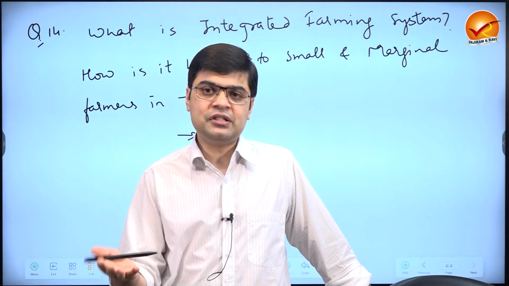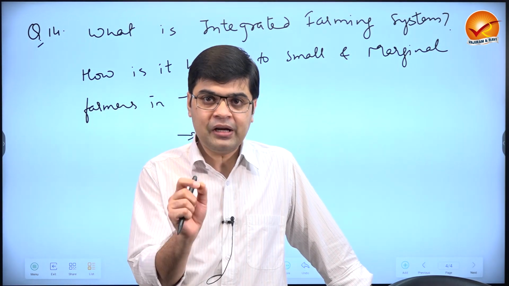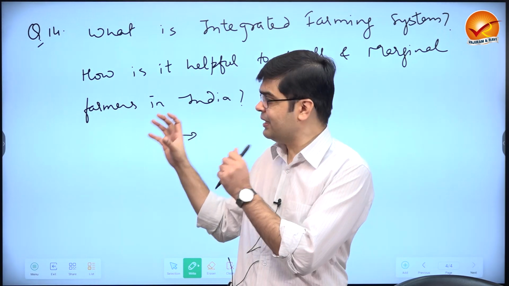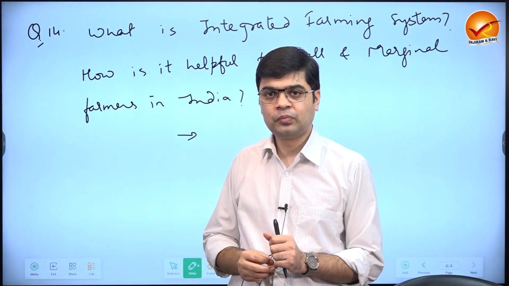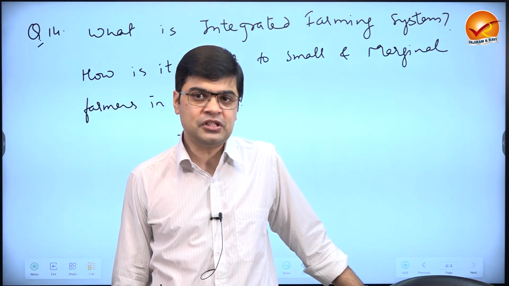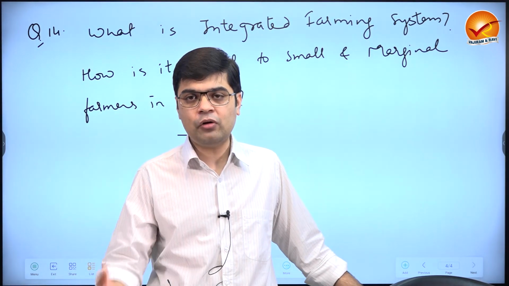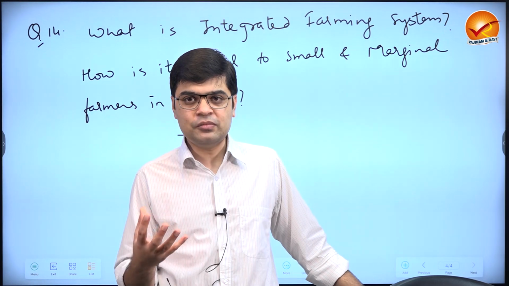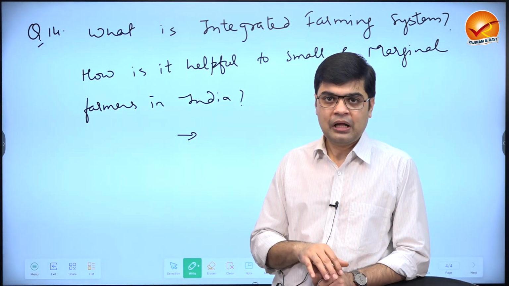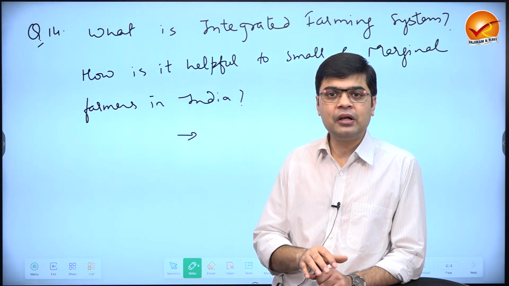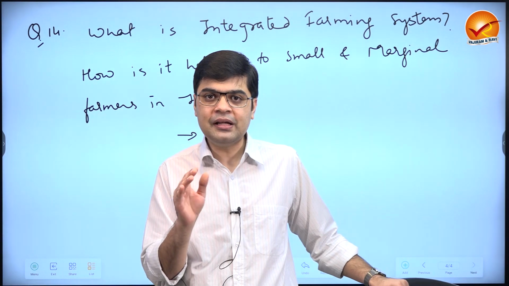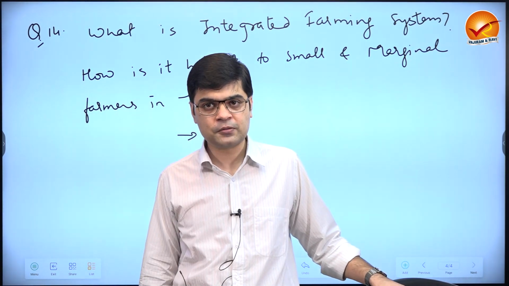So complementary services will provide certain services to the farmers, wherein certain inputs the farmer can get from these animals. Now the government is focusing on natural farming. In natural farming, Jeevamrit and Bijamrit require cow dung and cow urine. So these items will reduce the input cost of the farmer. And if the input cost of the farmer is reduced, then there will be less burden on the farmer, less distress in the rural areas.